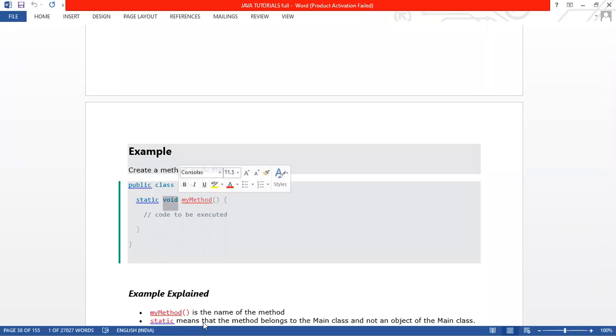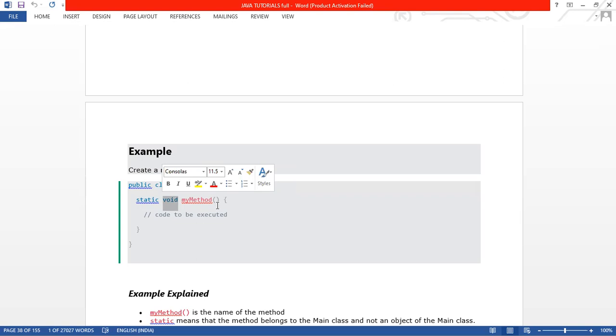Then there is void. What does void mean? For now, void means null. And why are we declaring void? Like with variables, there are 8 primitive data types in Java, right? In a variable, whatever data type you mention, if you mention string, your variable can store only string type.